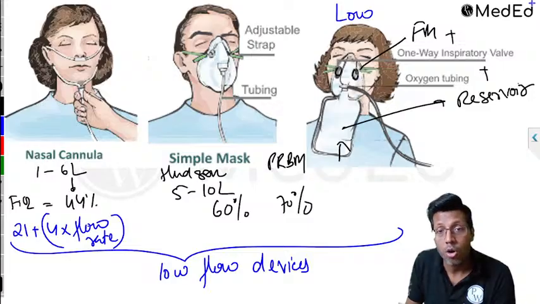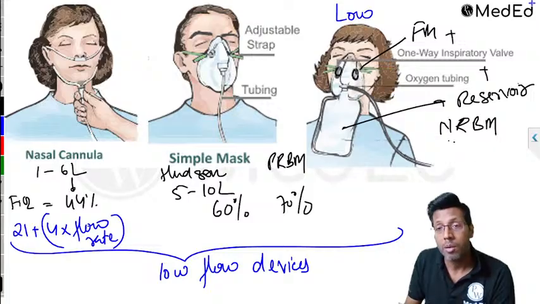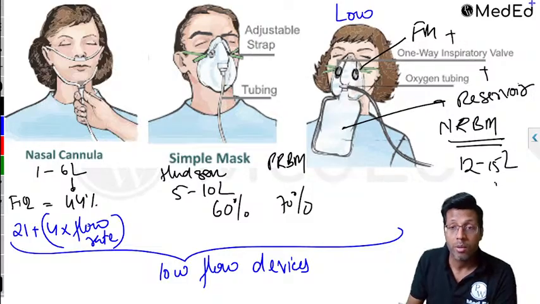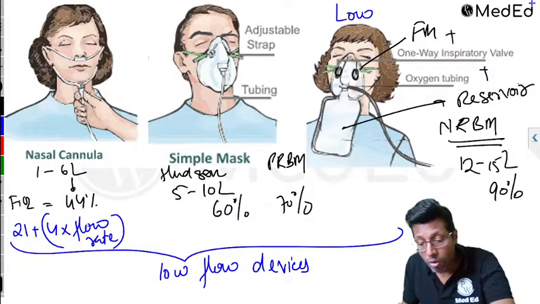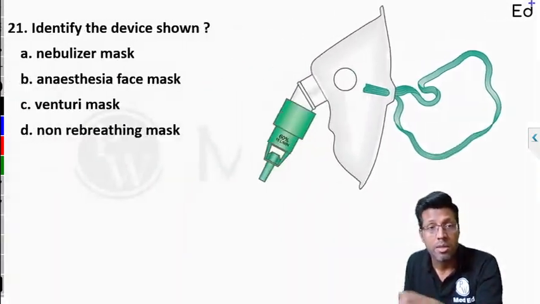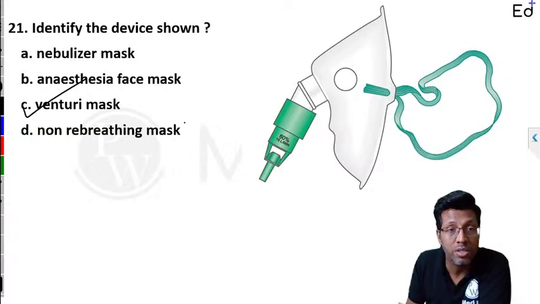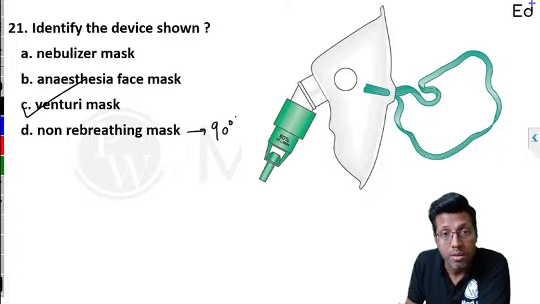This is what is called a non-rebreathing mask, the one which was used so much during COVID. NRBM works between 12 to 15 liters, and at 15 liters, it gives about 90%. So remember, the same question can be asked like this: out of all the low flow devices, which gives the maximum oxygen? This will give you around 90%.